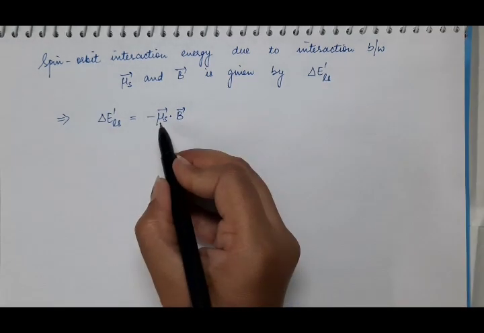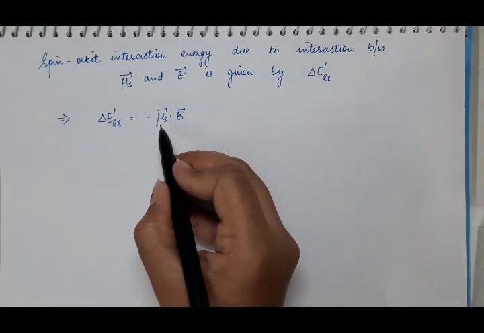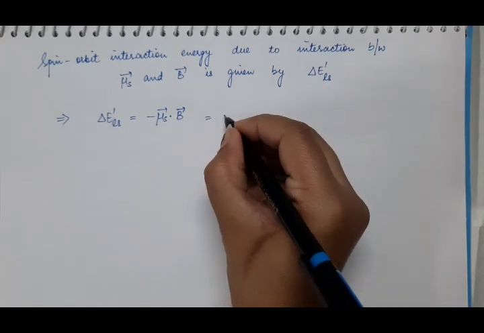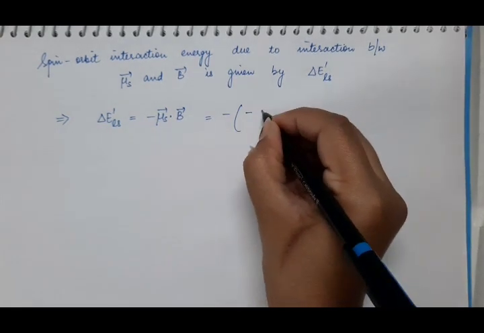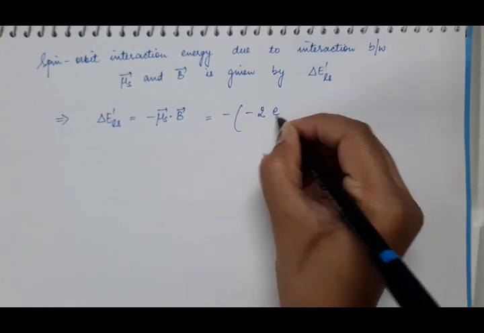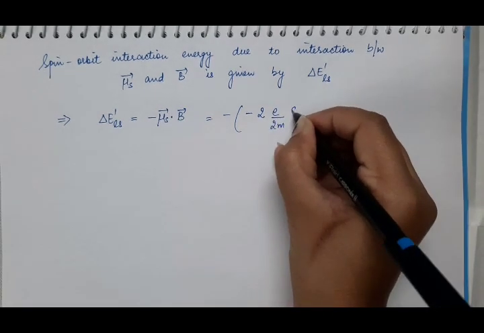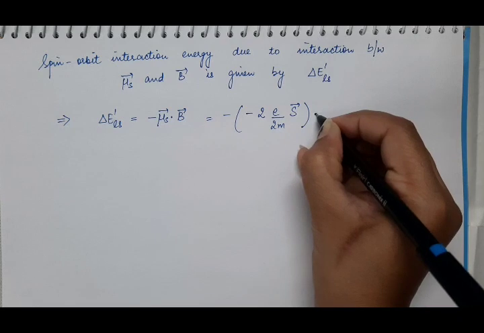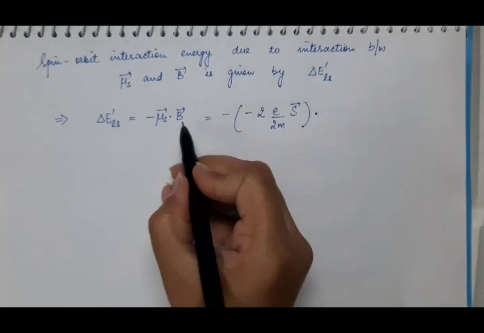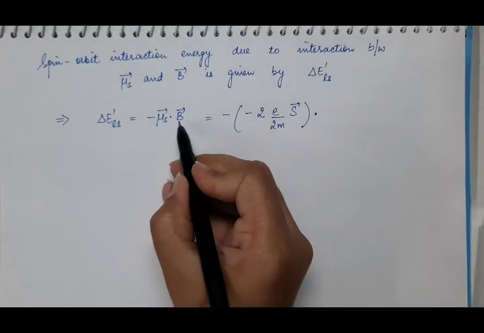Now, what is the value of this mu s vector? We have already derived the value of the spin magnetic dipole moment of the electron. It is minus 2e by 2m into S vector dot. What is the value of B vector from equation 2?